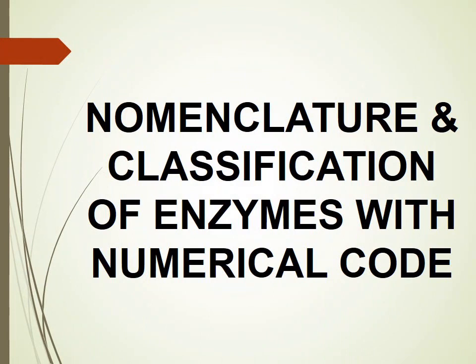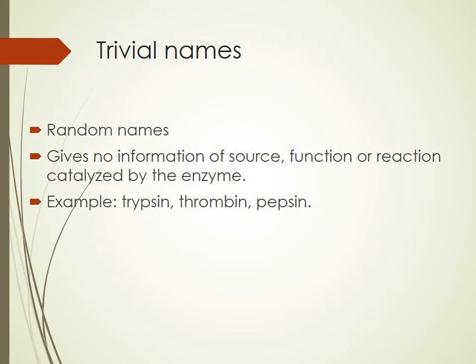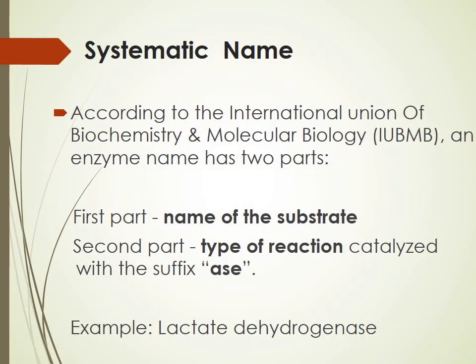Nomenclature of the enzymes and the classification. Trivial names like pepsin, trypsin, etc. were initially used for the enzymes. They do not give any information about the source of the enzyme or the type of reaction it may catalyze, and the trivial names may also vary. So, a systematic name has been proposed and it is used.